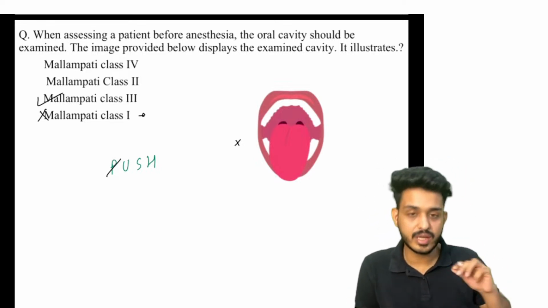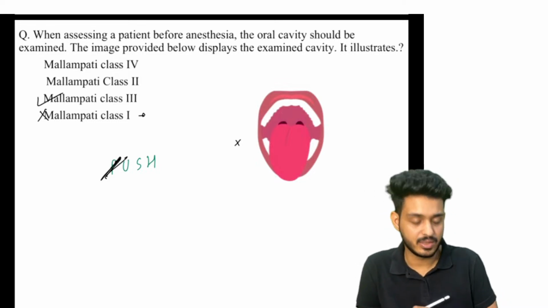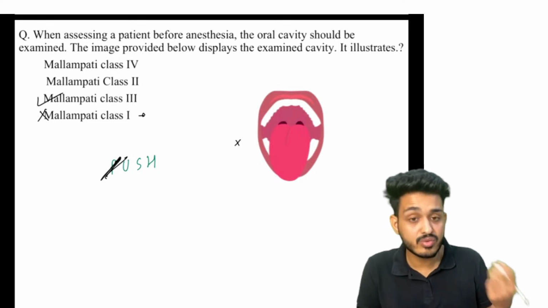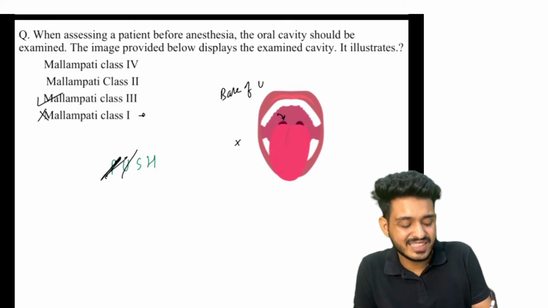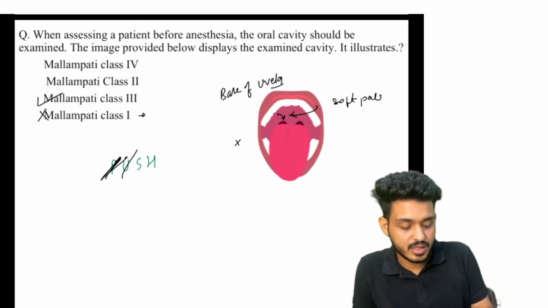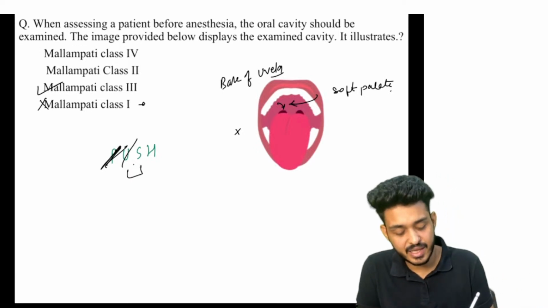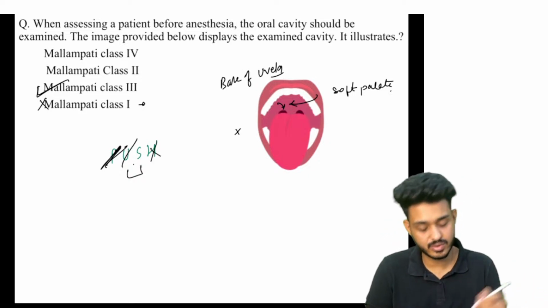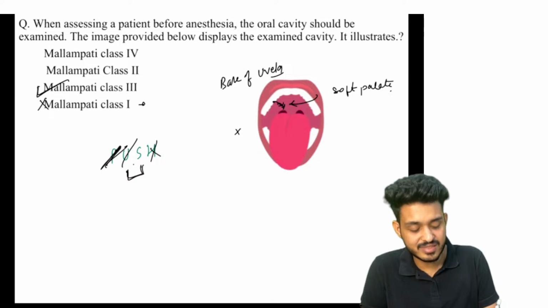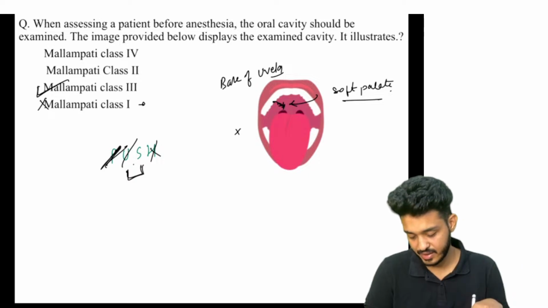Why C, guys? Look here, why C? Class 2 will be pillars will not be visible. But here pillars are not visible, but along with the pillars, base of uvula is only visible. Look here, guys, only base of uvula is visible along with the soft palate. So this one can be answer number 3. This can be your Mallampati class 3. Hard palate, that is your class 4. So the base of uvula is visible along with the soft palate, this is your class 3.